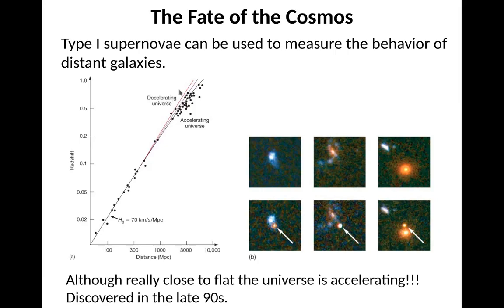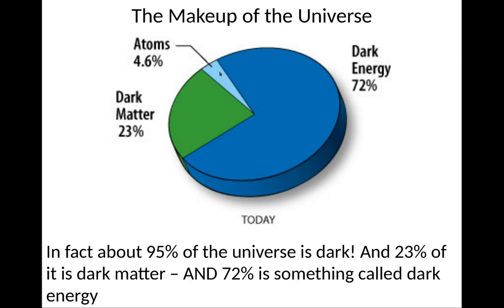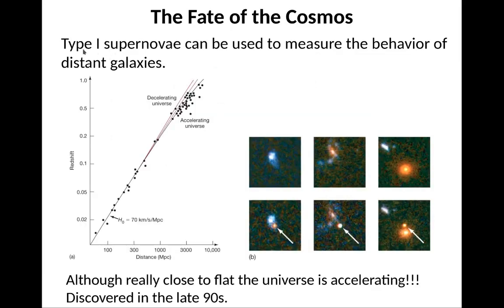In order to understand why dark energy had to be there, one thing that we did in the late 90s and early 2000s was that we started using Type 1a supernovae to measure the distance to distant galaxies.